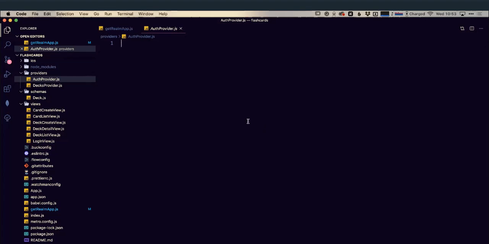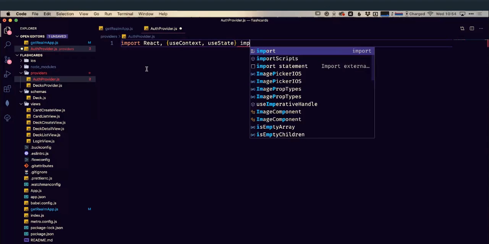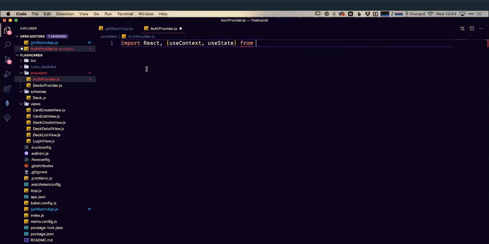So the first thing that we're going to do for our auth provider then is, well, it's React, so we're going to import React. This is going to be a React component, so that's the first thing we need to do. I also know that I'm going to be using useContext because I'm going to create a new context, and I'm going to be using useState because I'm going to be adding things to the state. So let's import those from React.